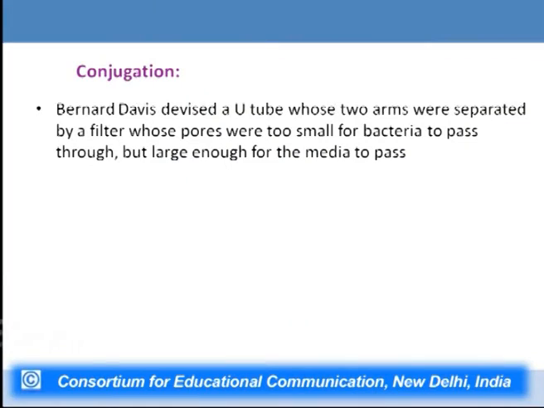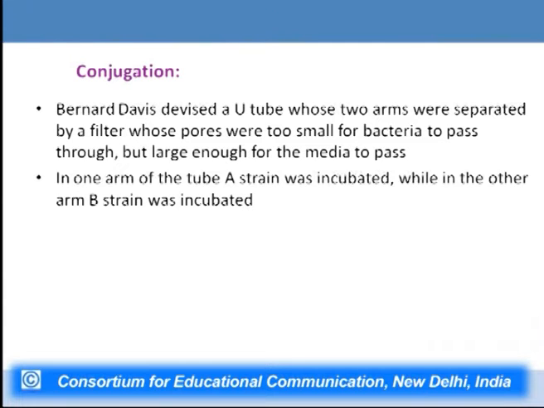Now, in the meantime, there was a scientist, Bernard Davis, who devised a U-tube. It was basically a glass tube and it had two arms which were separated by filters, whose pores were too small for bacteria to pass through, but large enough for media to pass. This arrangement was very sophisticated for carrying out this experiment, because it had two arms with two different types of strains grown in the common minimal media, and the bacterial cells from one arm could not pass to the other arm. However, the media was free to circulate from one part to another.